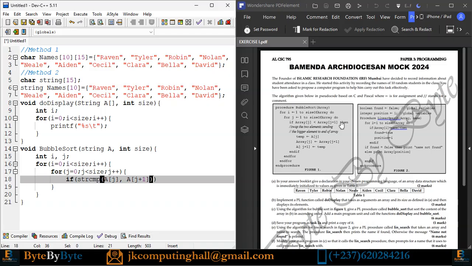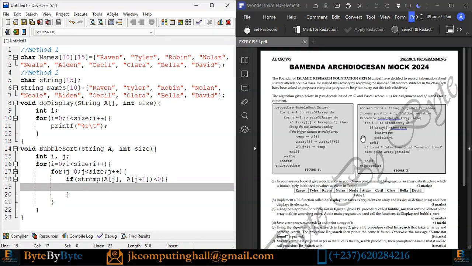And now how do I know that array at position j is less than array at position j plus 1? It is if the value returned by string compare is less than 0. And if it is the case, what do we do now? We need to swap the contents. We need to swap the two elements. So let me just put a comment as it is given. So swap the two elements,